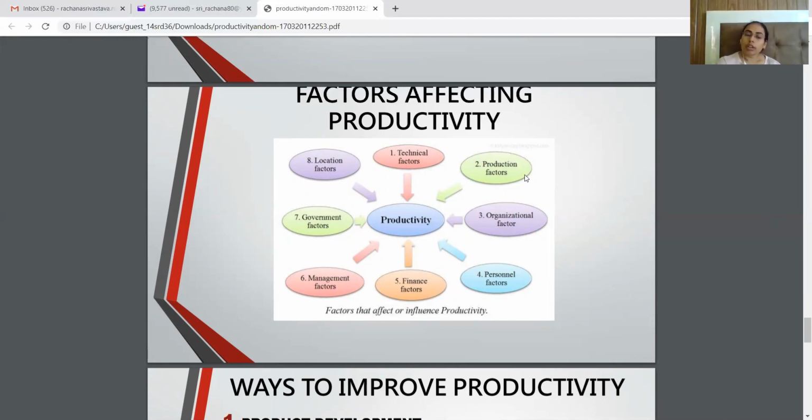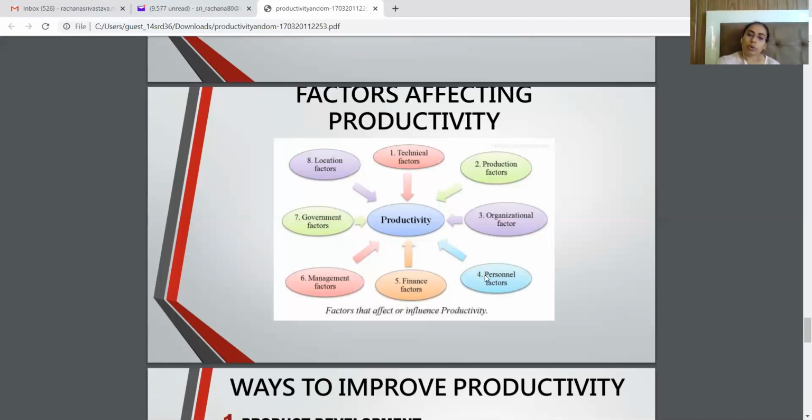Third is the organizational factor. Your overall organization: what are the working conditions, what is the organization culture all about, is the environment in your organization a calm and cool place to work, or is there always a turmoil kind of situation, with labor always rioting or shutting down the units. These are the organizational factors, and including the policies of management, they can contribute to productivity as well.